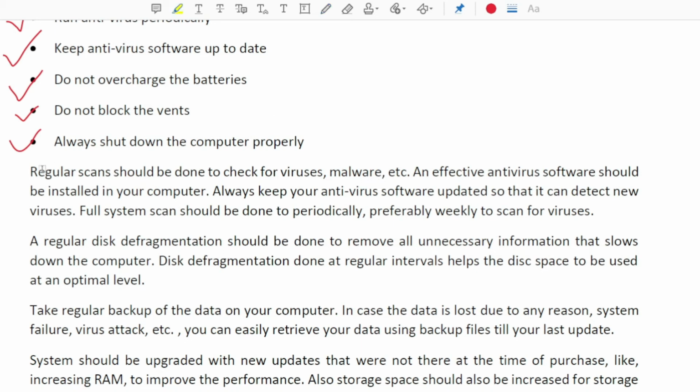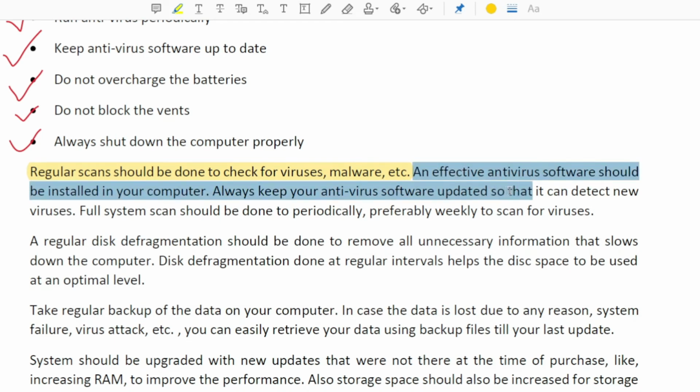Earlier also we have discussed, so I'll not discuss it again. An effective antivirus software should be installed on your computer. So antivirus example I have given. You can install any effective antivirus, whichever you feel is okay for you, so it can detect new viruses. Few examples of antivirus I have already told earlier.